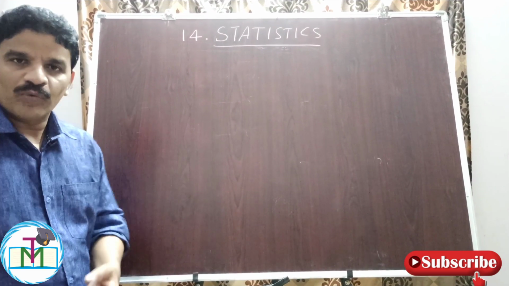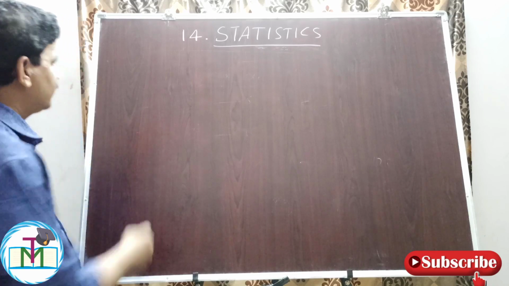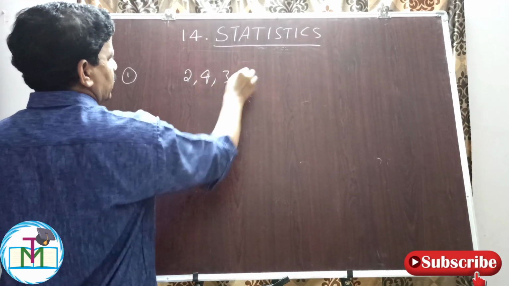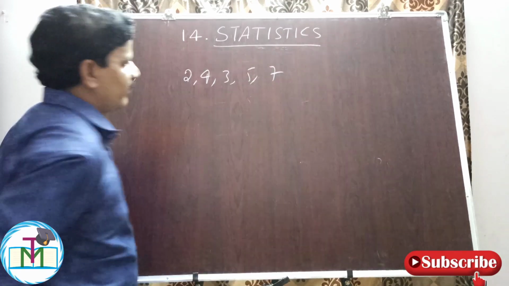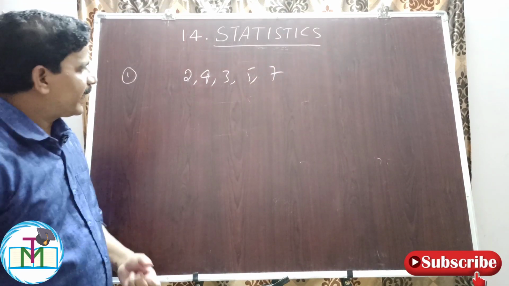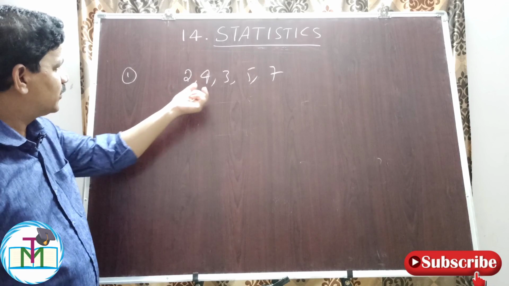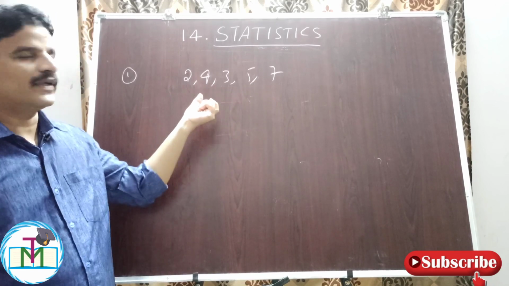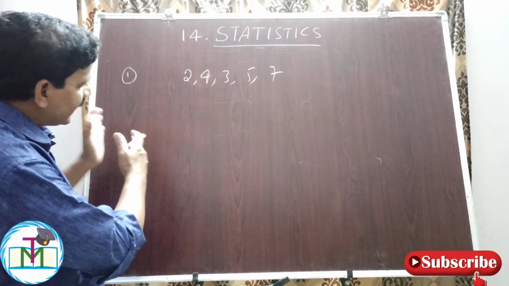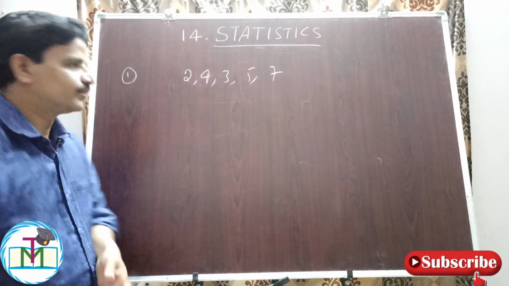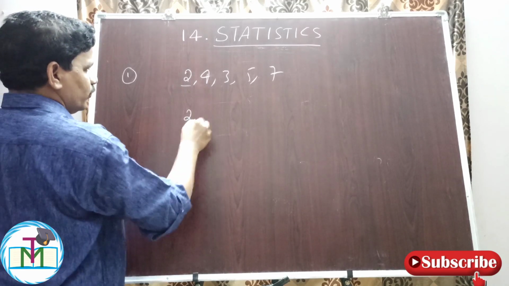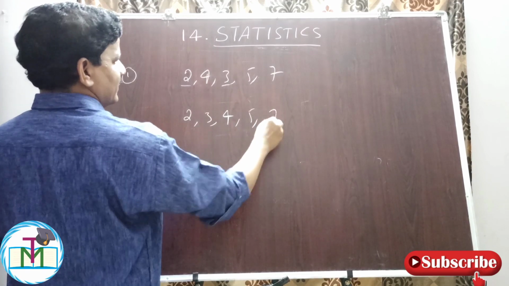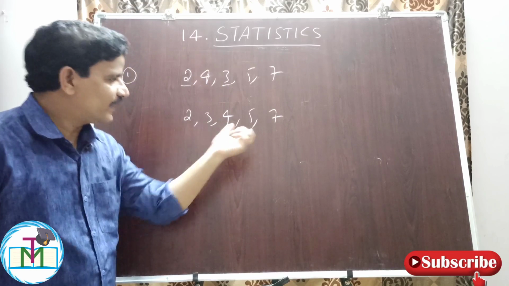So now we see one problem for this raw data. For example, 2, 4, 3, 5, 7. You have 5 friends, their pocket money is 2 rupees, 4 rupees, 3 rupees, 5 rupees and 7 rupees. What is the median of the data? For finding the median, we have to arrange the data in ascending order. First I write 2, then 3, then 4, then 5, then 7. So we arranged the data in ascending order.